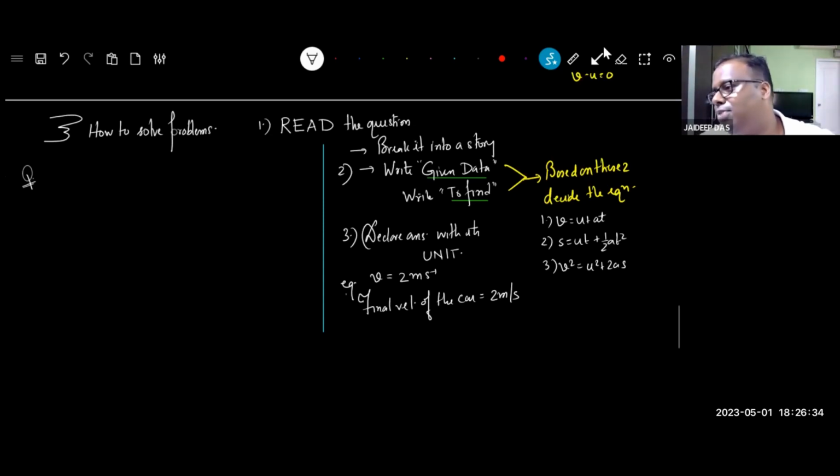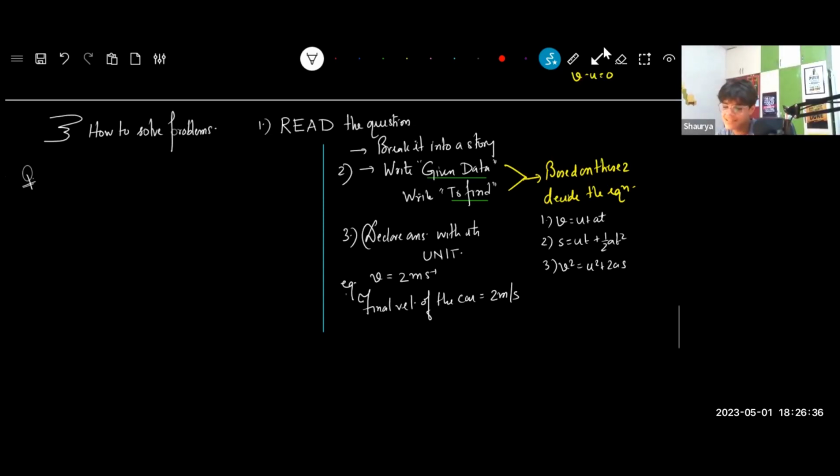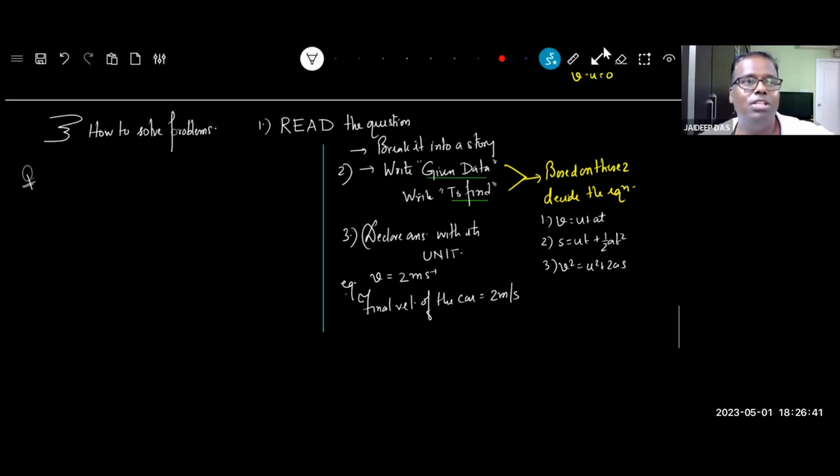What happened to Rishabh, sir? Rishabh is not joining. Rishabh has appeared for FIITJEE's entrance test in Noida, and he has topped that entire region. He has joined FIITJEE daily classes.